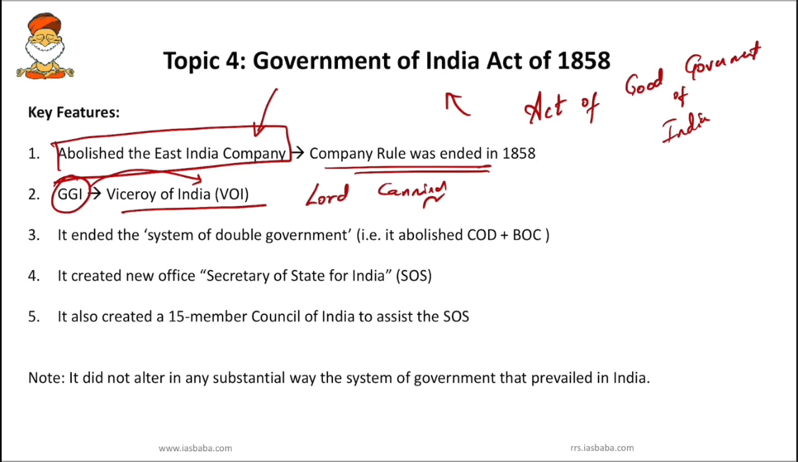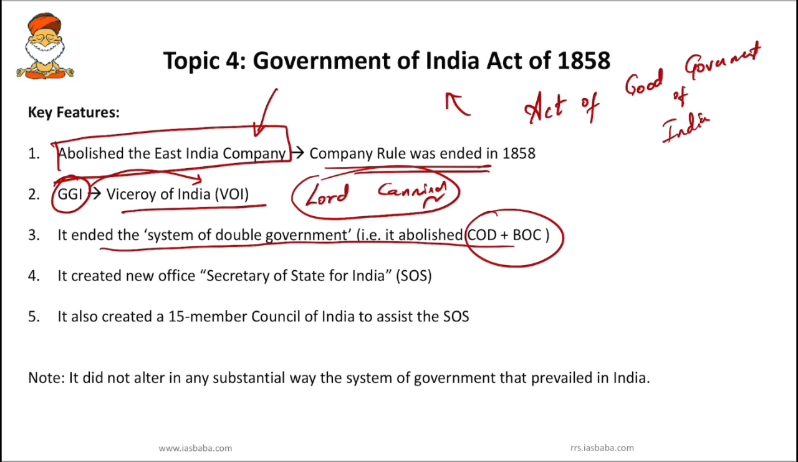Okay, so the Majesty decides, okay, Lord Canning, you can go become the Viceroy of India. Okay, it's just a trick to remember. So you have to know this particular Government of India Act 1858, it ended the system of double government, that is, it abolished both COD and BOC. So next you have to remember, this act created a new office called Secretary of State for India, and also it created a 15-member Council of India to assist the Secretary of State.